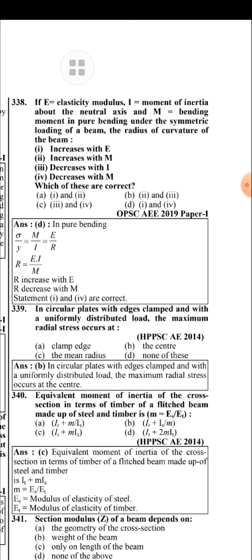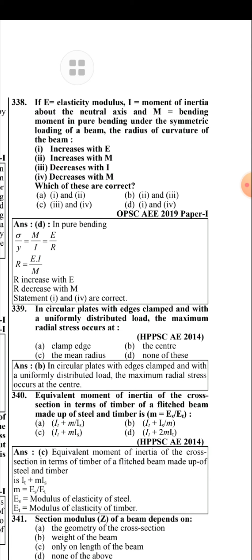In a circular plate with edges clamped and with a uniformly distributed load, the maximum radial stress occurs at the center.